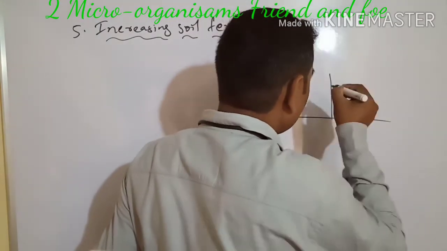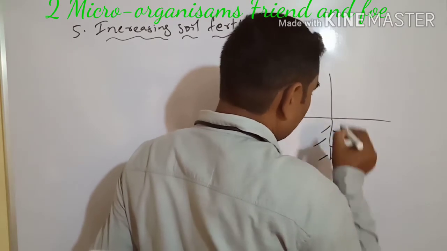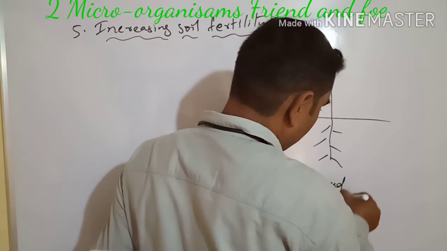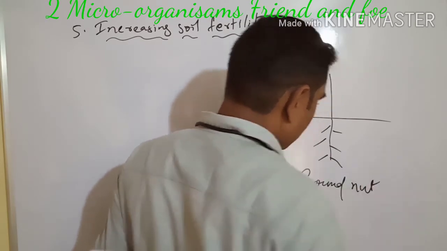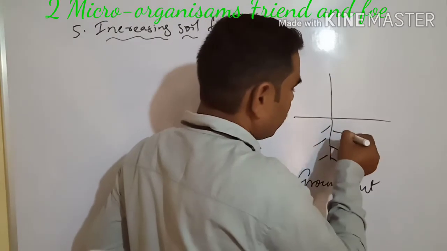See, we have to take an example. This example is very useful to us. For example, let us take the groundnut plant. In the groundnut plant, what will happen?